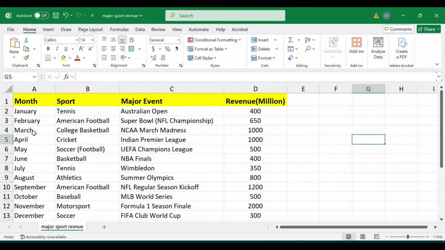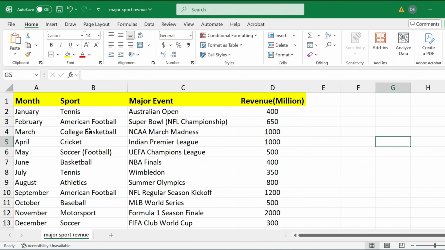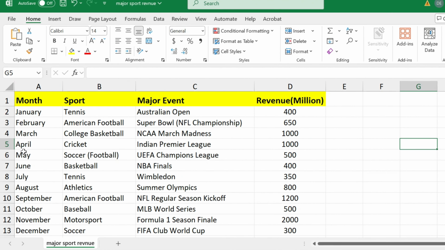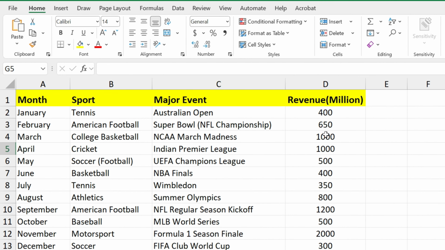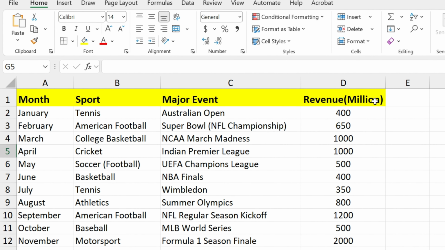We'll be using this dataset, which includes 1 year of Major League events from January to December. It covers the top sports events with the highest revenue generation. The final column shows the revenue generated by each event.